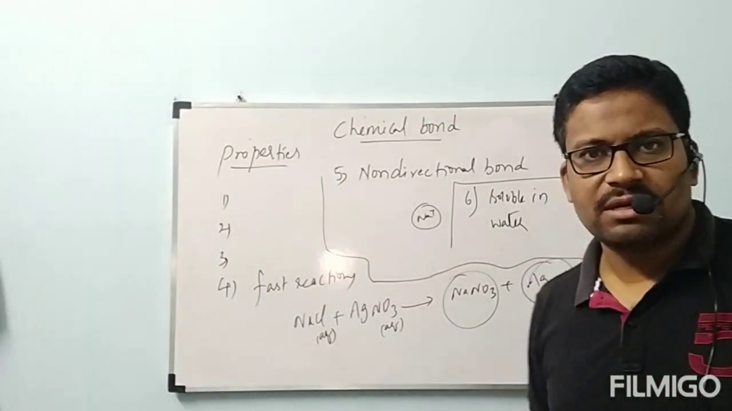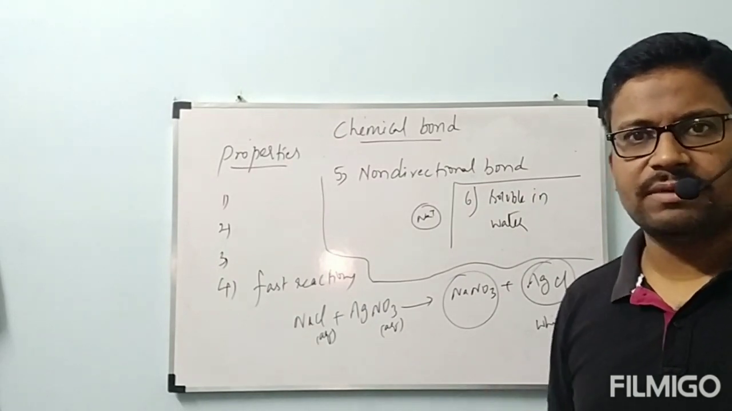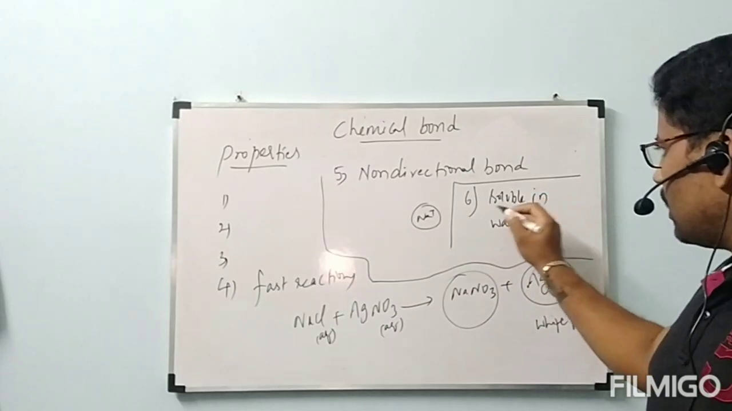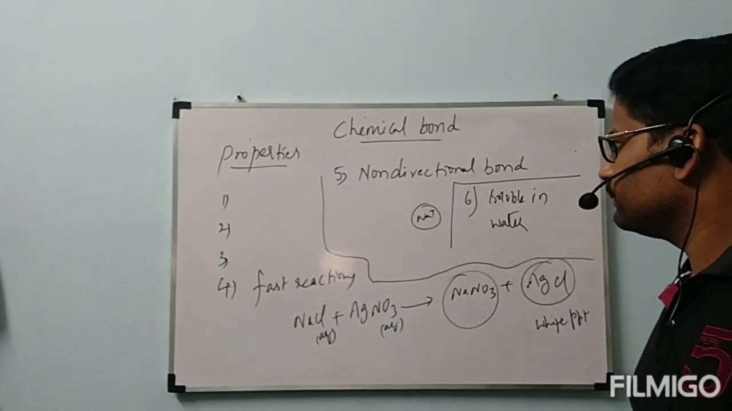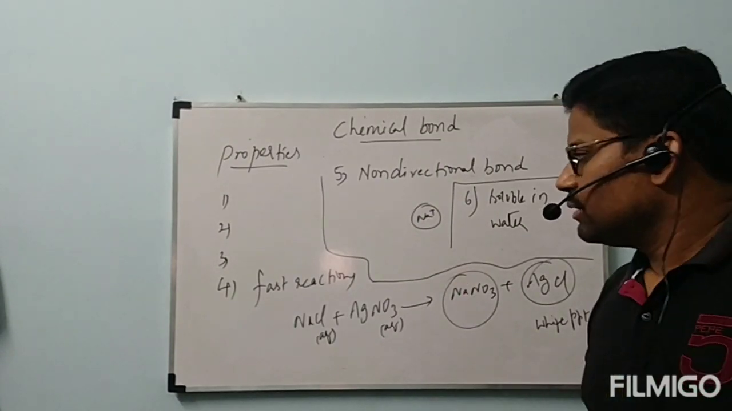Because water is a polar solvent, these are all polar in nature. Polar solutes will be soluble in polar solvents. Okay, this is the sixth property: all ionic compounds are soluble in water. Okay, these are the properties of ionic compounds.